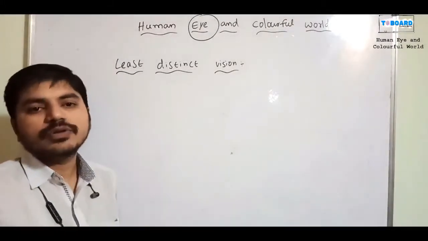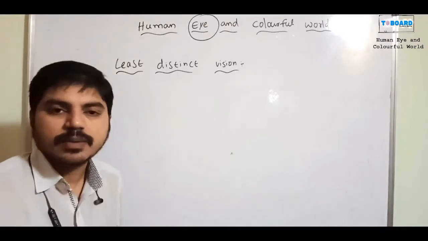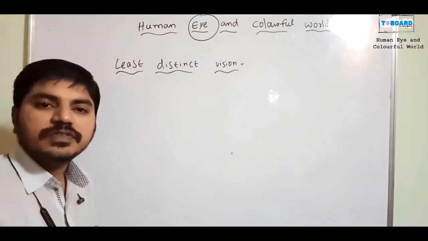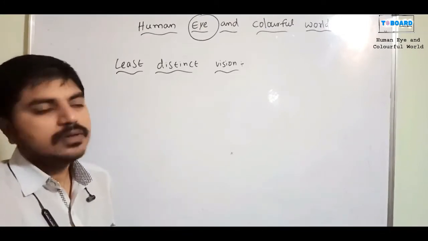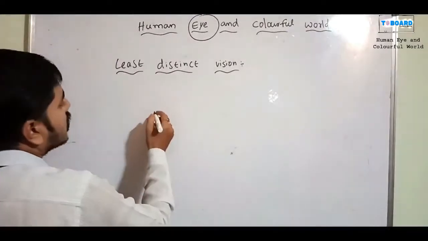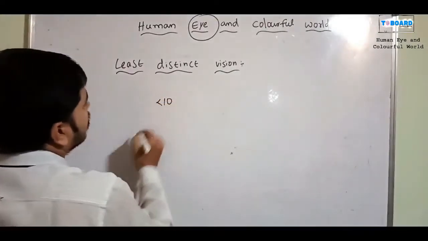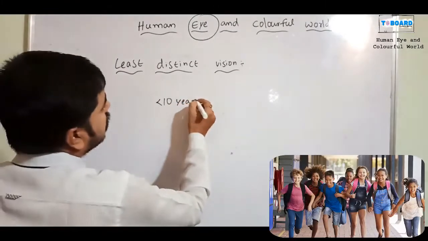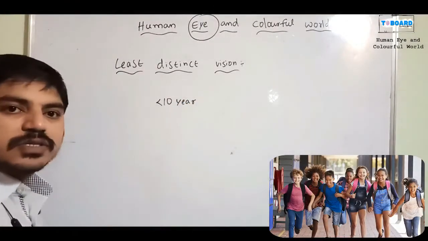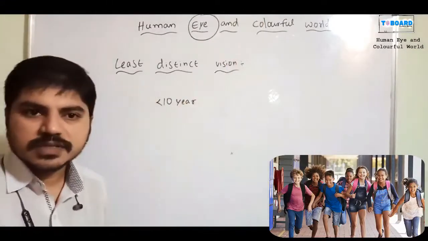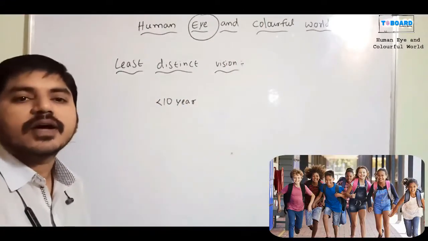Now I am going to give an example. For this activity you can see that different age groups of people are there. For example, small kids, meaning people below 10 years of age. They can see long distance objects also. When their loved ones are coming from a long distance, they can identify them.